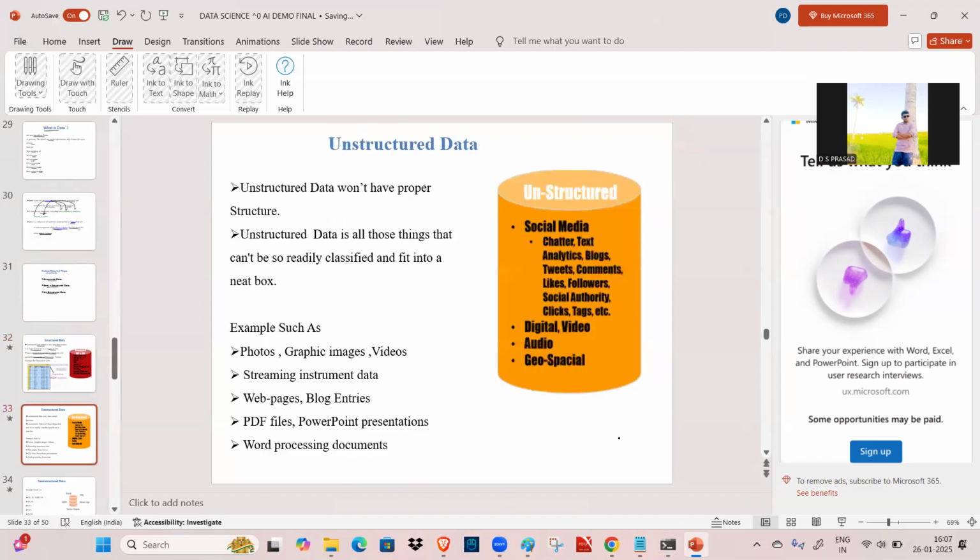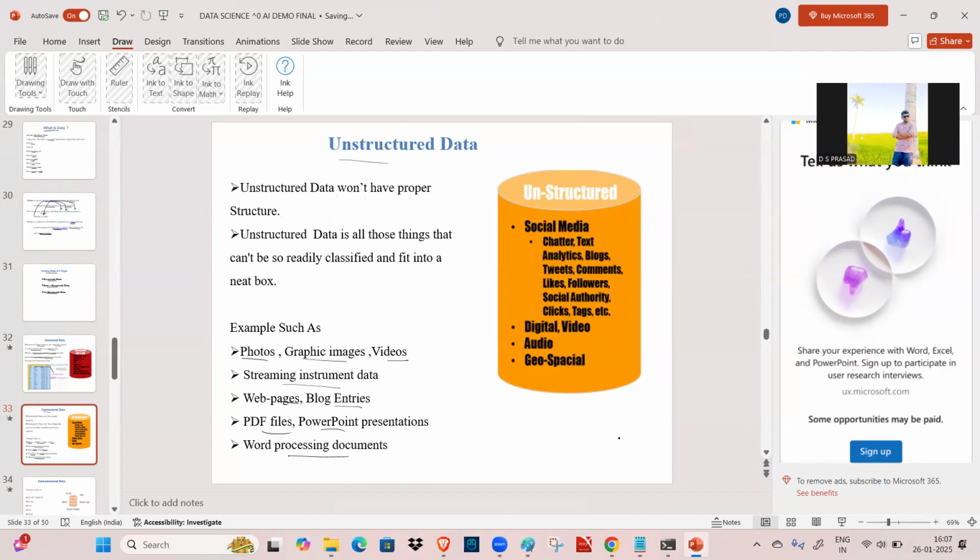But when it comes to unstructured data, this is data that won't have a proper structure. Examples are photos, graphic images, videos, audio files, streaming instrument data, web pages, blog entries, PDF files, PPTs, and word processing documents. Everything comes under unstructured data.